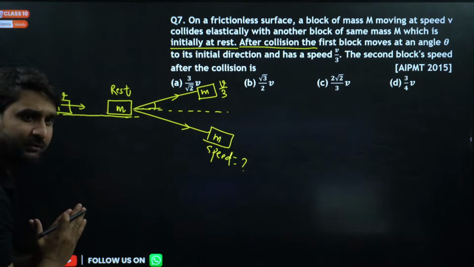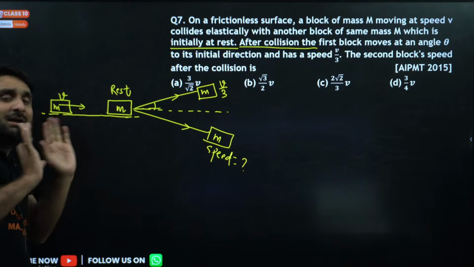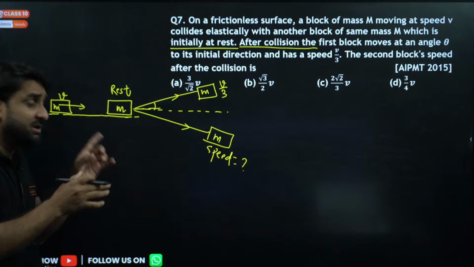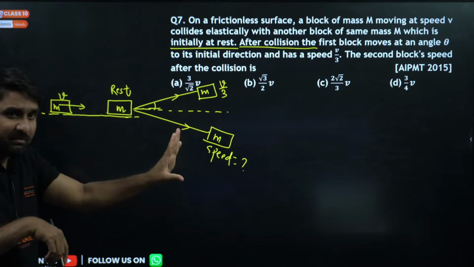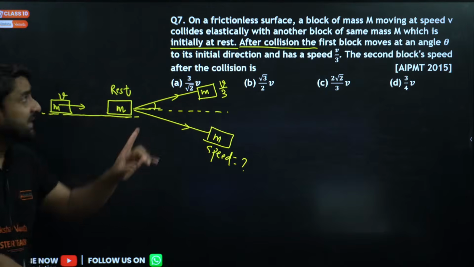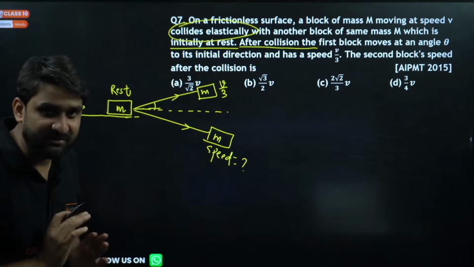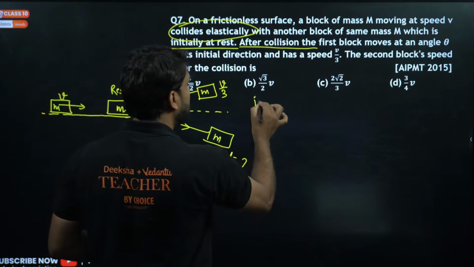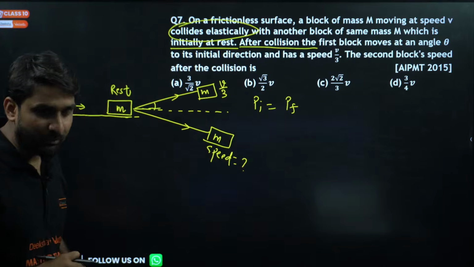So there were two blocks. One block is at rest and another block is coming from the back and collides with the first block, which was earlier at rest. After collision, the block that was struck will start moving with v by 3 speed. We have to find this out. If the collision is perfectly elastic, we can apply conservation of momentum. You all know the initial momentum of any system is equal to the final momentum.